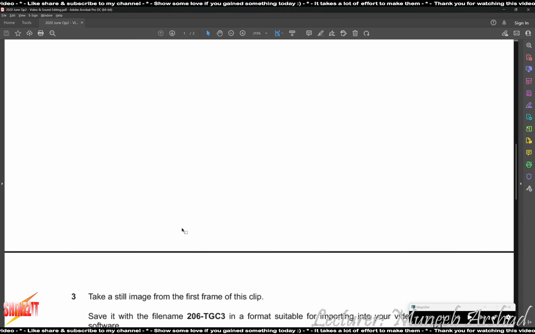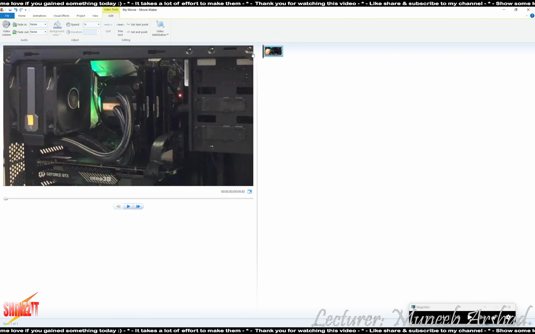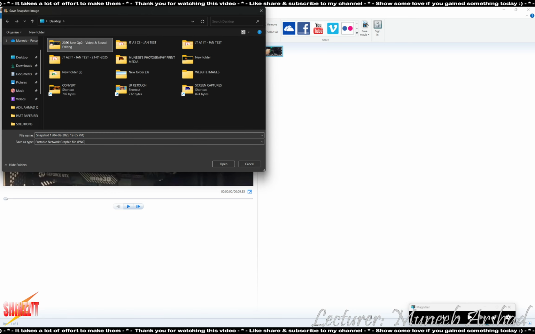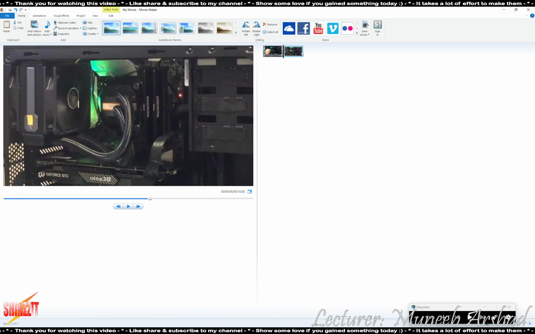Next, take a still image from the first frame of this clip. So first frame, home, snapshot. Select where you wish to save your snapshot, which is in the same folder. This is added, bring it to the start. Whenever you save or take a snapshot, it not only saves it, but also adds to your timeline.